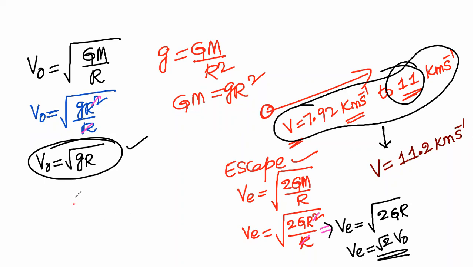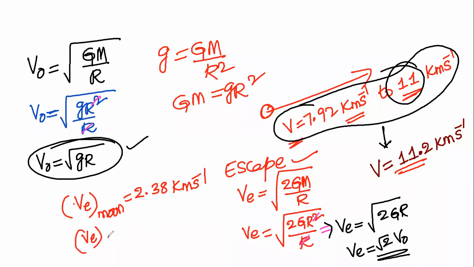Then the escape velocity on the surface of Earth is minimum 11.2 kilometers per second. And for the moon, the escape velocity is 2.38 kilometers per second. Escape velocity on the sun, if you take, is 42 kilometers per second.